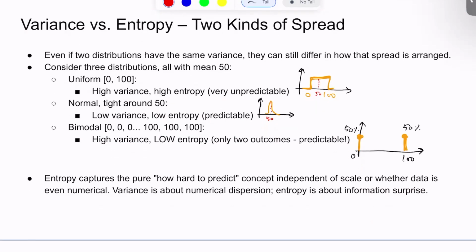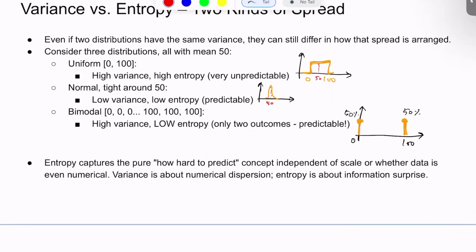Similarly, if we have another distribution that is a bimodal distribution, say we have a bunch of zeros and a bunch of hundreds, and that's it. So we are distributing the values here and somewhere here. This is an example of high variance, but we see that there are only two possible outputs, either 0 or 100. So it could be a little bit predictable, even if we have some more values in between that are very small in probability. So it is highly predictable.